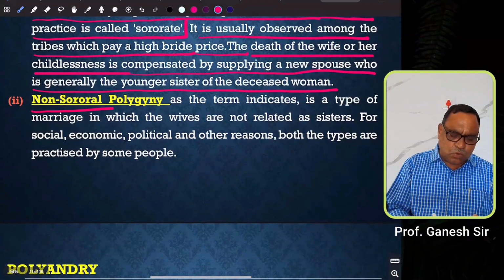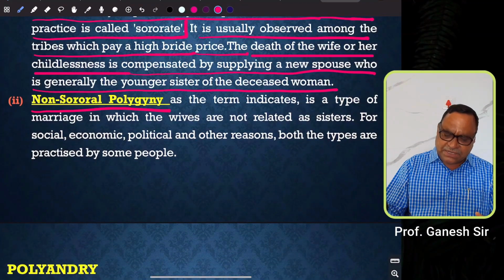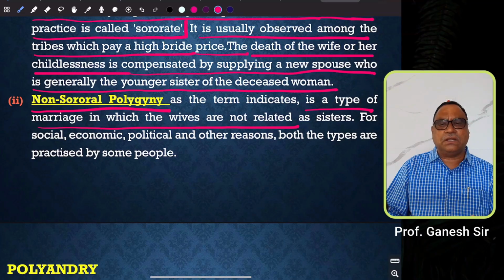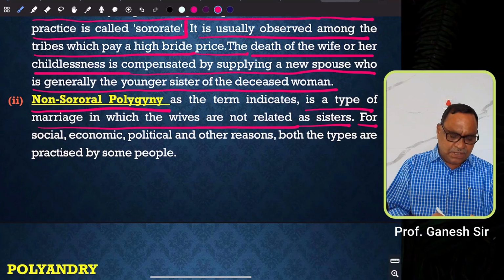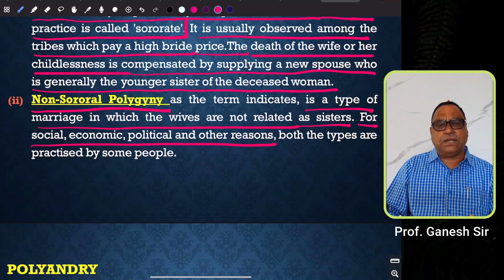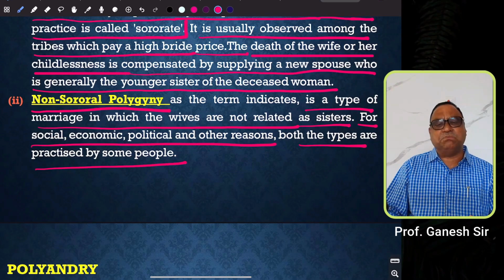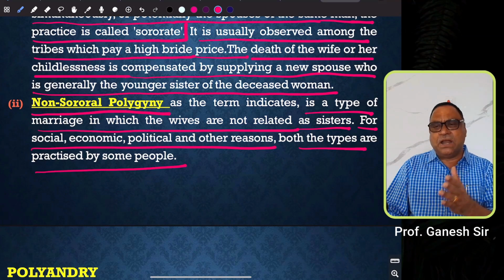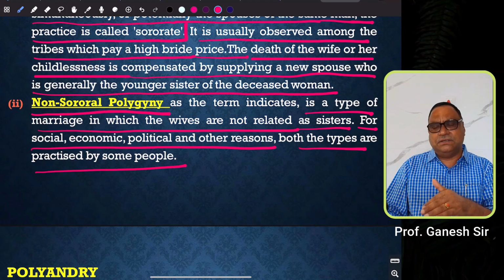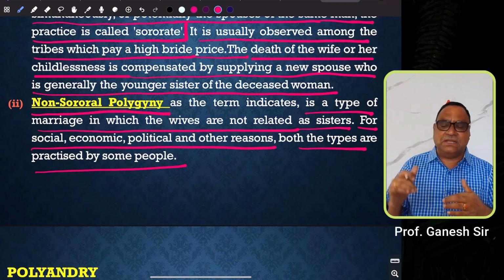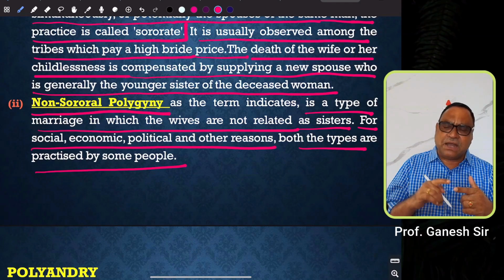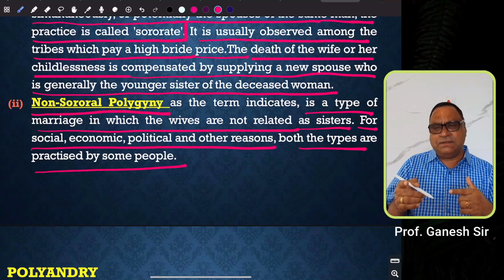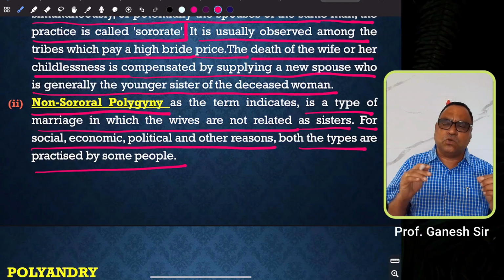Then non-sororal polygyny is a type of marriage in which the wives are not related as sisters, for social, economic, political and other reasons. Both types are practiced by some people. Non-sororal polygyny means a person is permitted to have more than one wife, and those wives may come from different families. That means a person is permitted to marry more than one woman belonging to different families. That is called non-sororal polygyny.